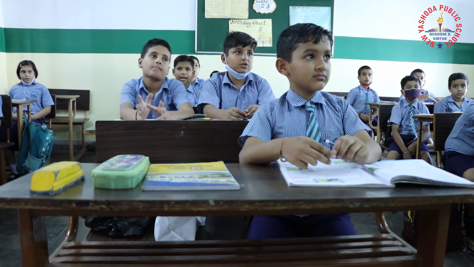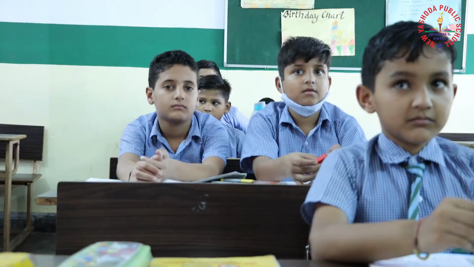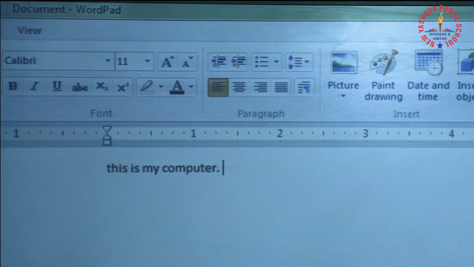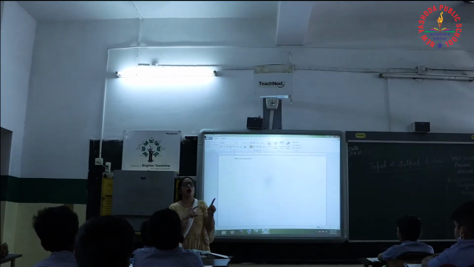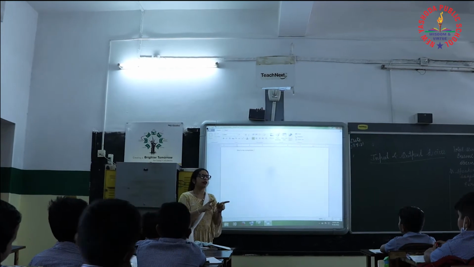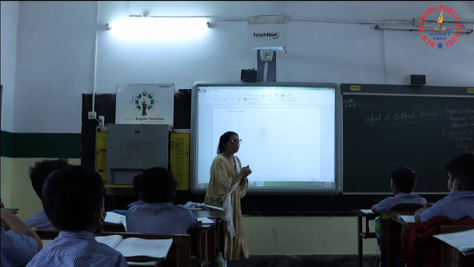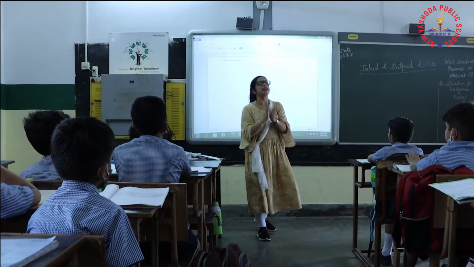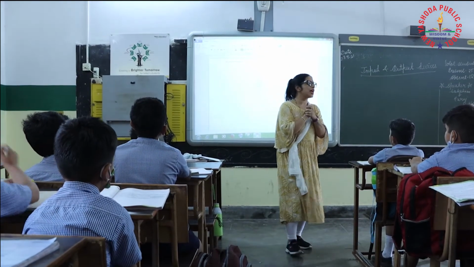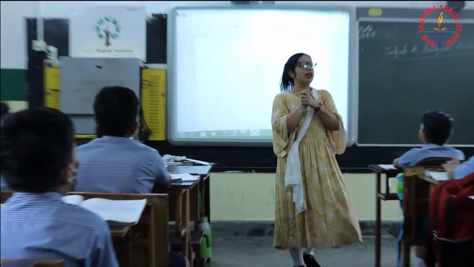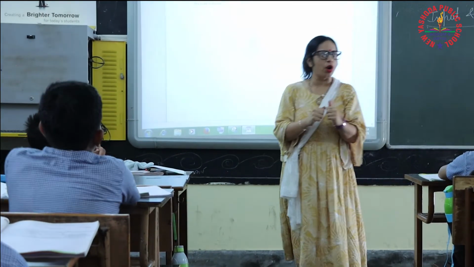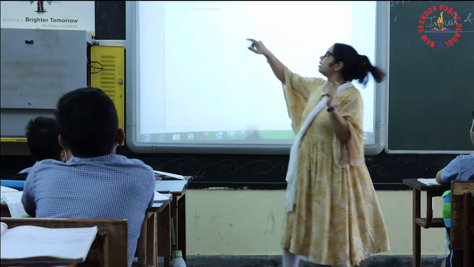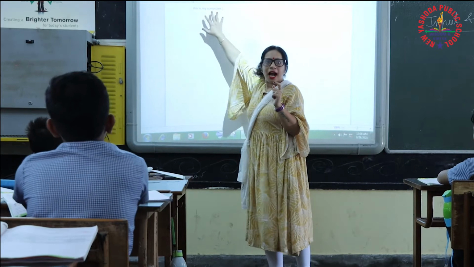With the help of input devices, we can enter data into the computer. Like I have written this line with the help of the keyboard. So here the keyboard is an input device. With the help of the keyboard, we can type data.